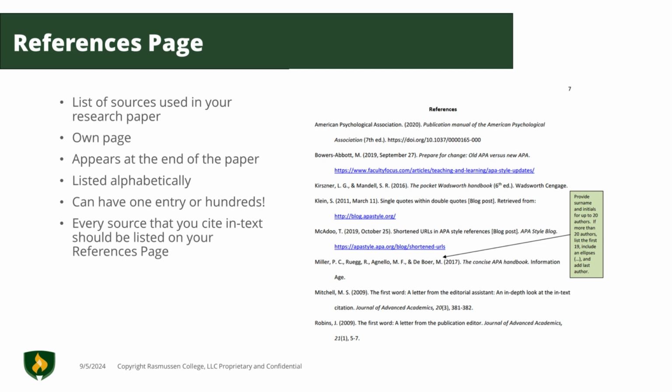Every source that you've included in the body of your paper with an in-text citation needs to be listed on your references page. If you use a source more than once in the body of your paper, it only shows up on your references page once.